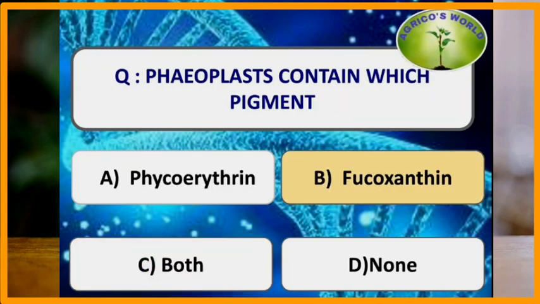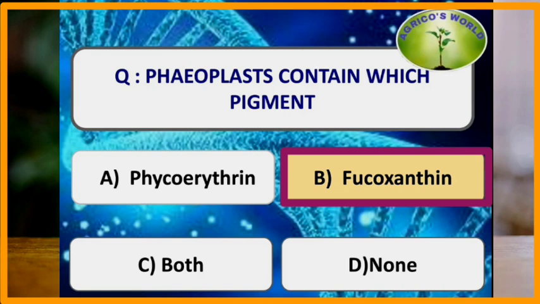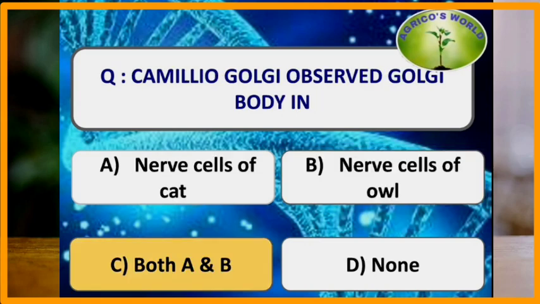Pheoplasts contain which pigment? Pheoplasts contain the pigment fucoxanthin, and it mostly occurs in diatoms, dinoflagellates and the brown algae. Camillo Golgi observed Golgi body in which of the following? He observed the Golgi bodies in nerve cells of cat and the nerve cells of owl.